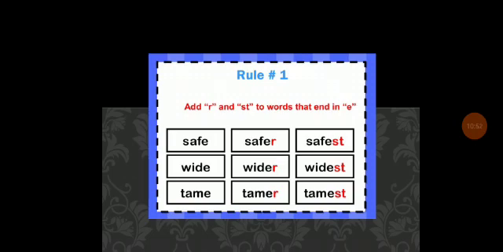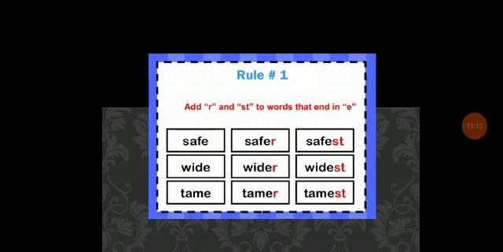Add er and est to words that end in e. You already know safe, safer, and safest. So here SAFE ends in e, and we add just r. This is comparative.